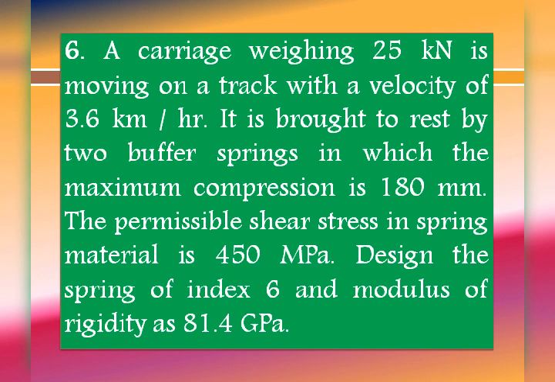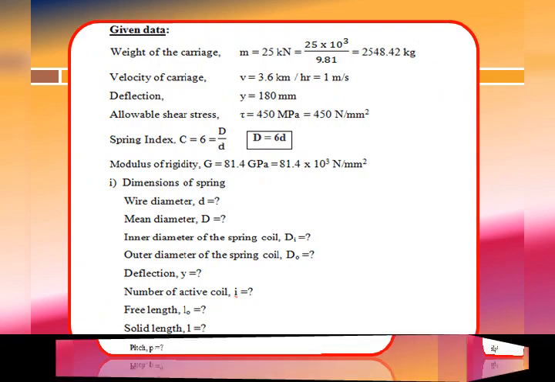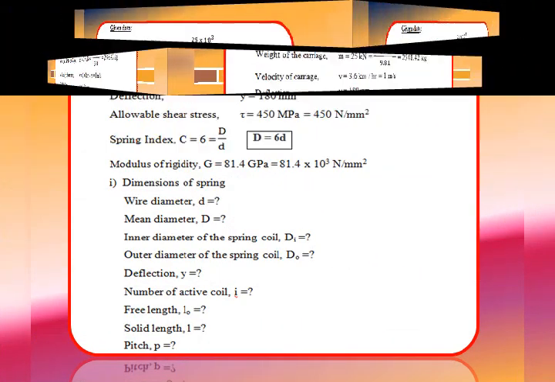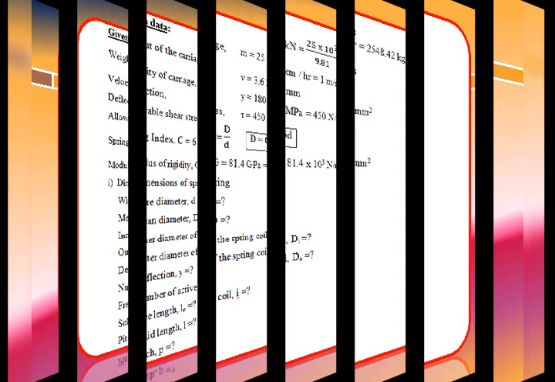Now we'll list out the given data from this given problem. A carriage weighing 25 kilonewton means weight of the carriage that we need to convert in terms of kg. So the weight he has given is 25 kilonewton, that is equal to 25 into 10 to the 3. We need to convert into kg, so divided by 9.81, we are getting mass of the carriage m is equal to 2548.42 kg,